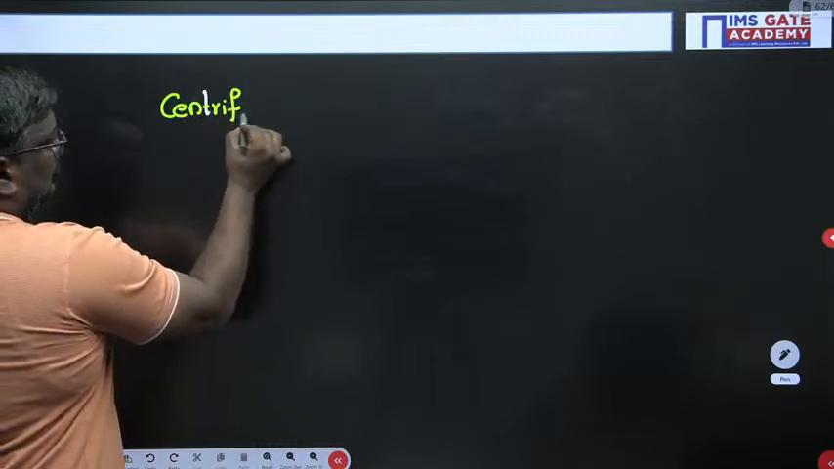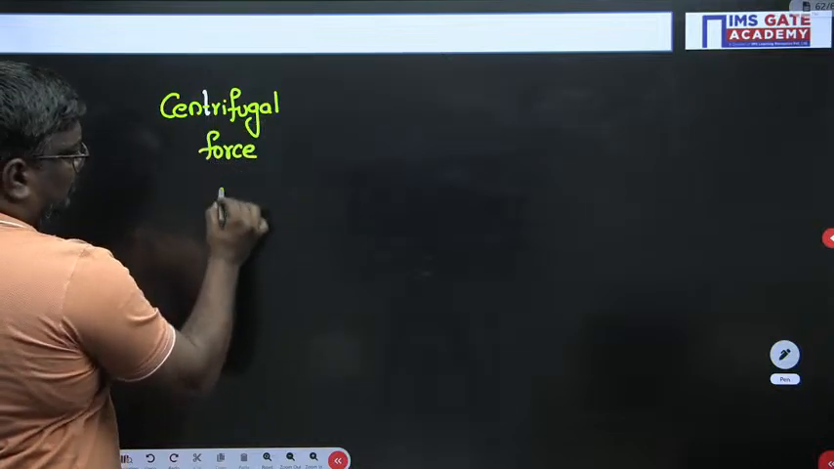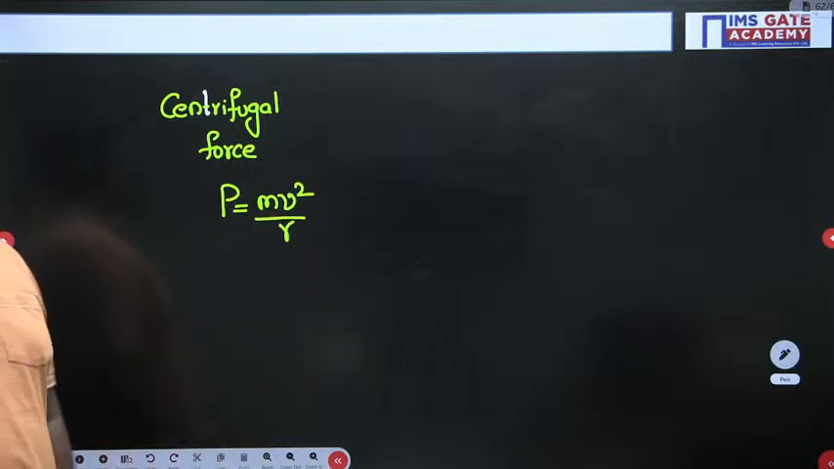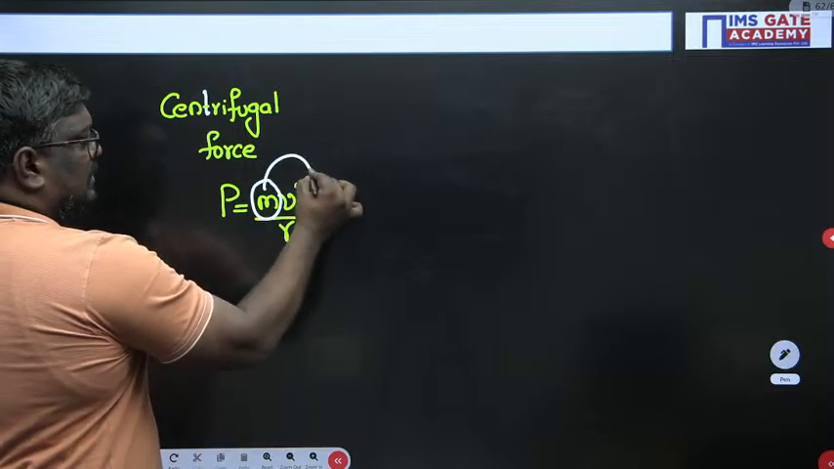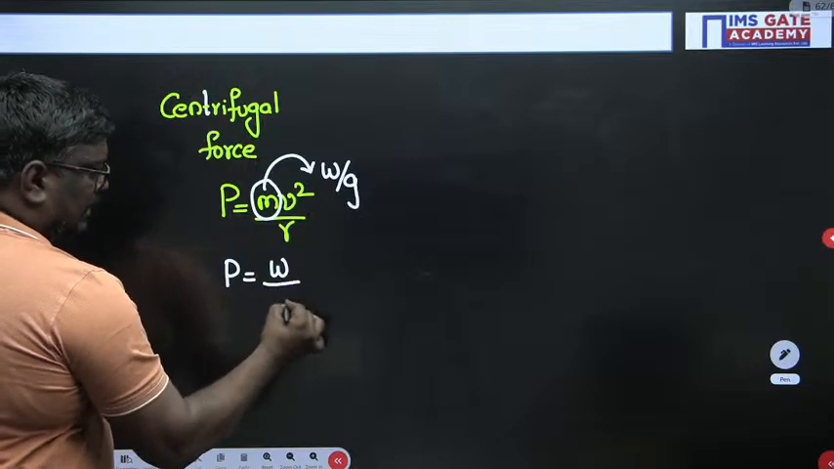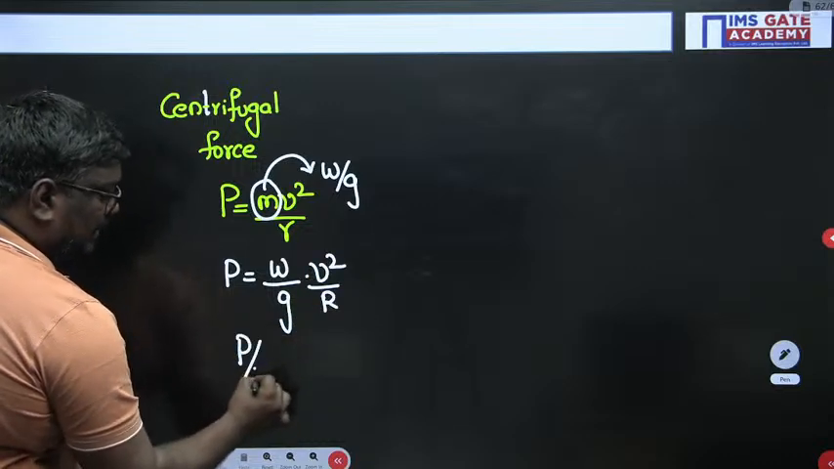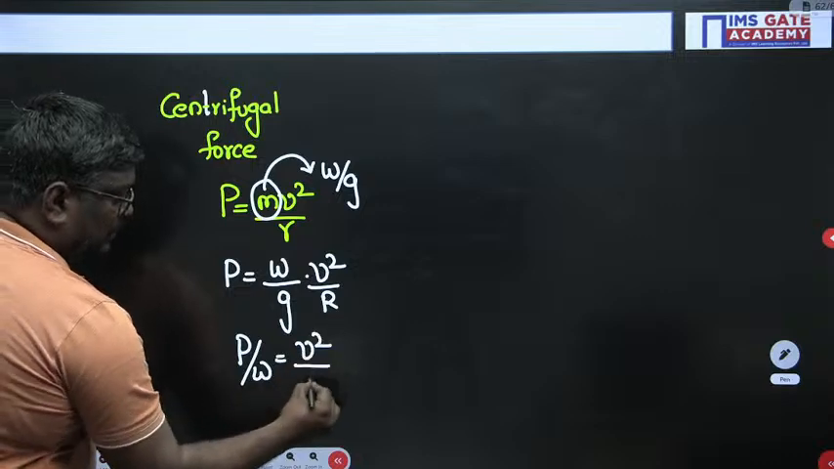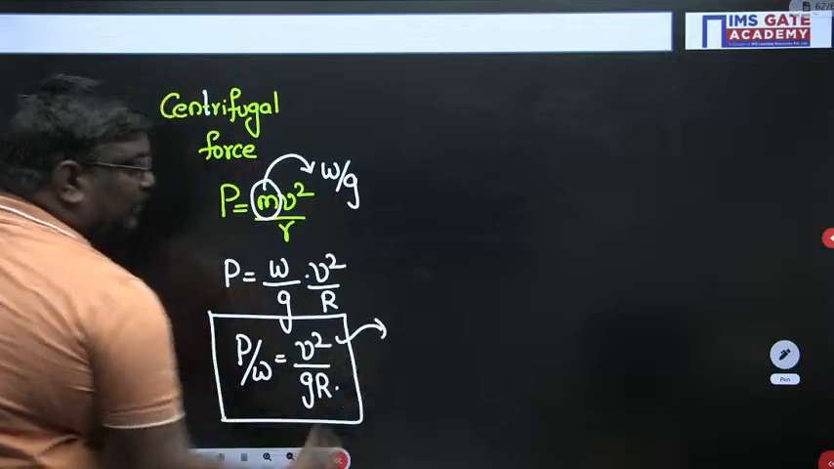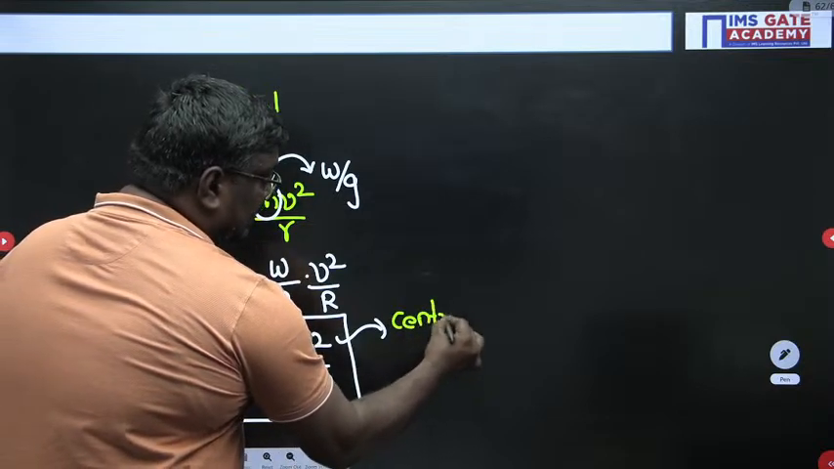Now see students, you already know centrifugal force. If you talk about centrifugal force, P is equal to mv square upon r. What is m here? This is nothing but weight by g. So P can be written as W by g into V square by R, or you can write P by W is equal to V square upon gR. This we call the centrifugal ratio.